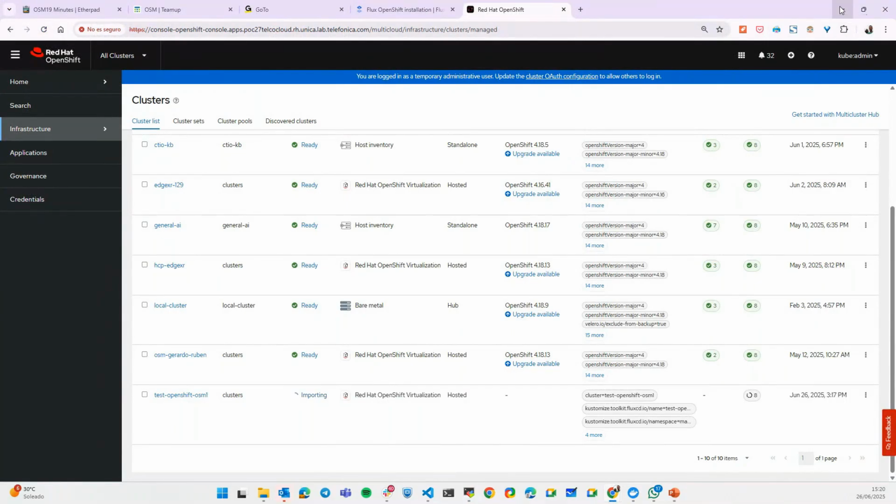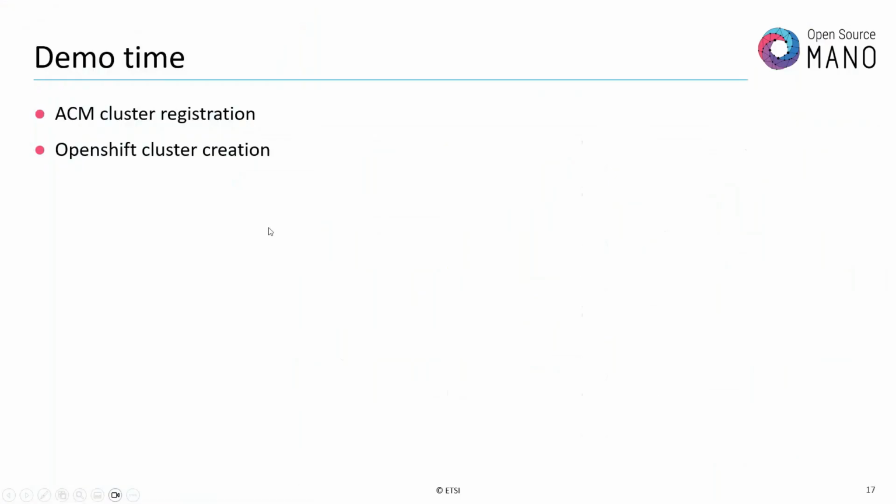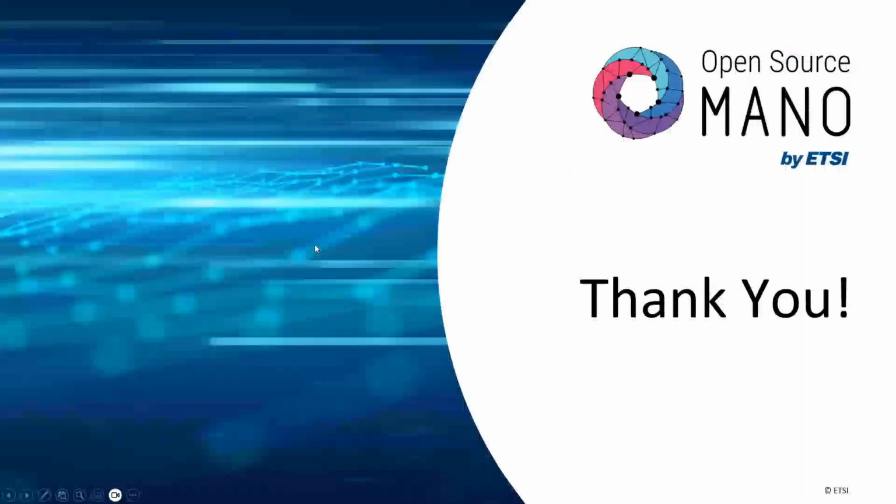Is there any question on this? No? Okay, so just a reminder, what we have seen is that there are two processes: the ACM cluster registration and the OpenShift cluster creation. That's the one that we have done. And I don't know if there are any more questions.